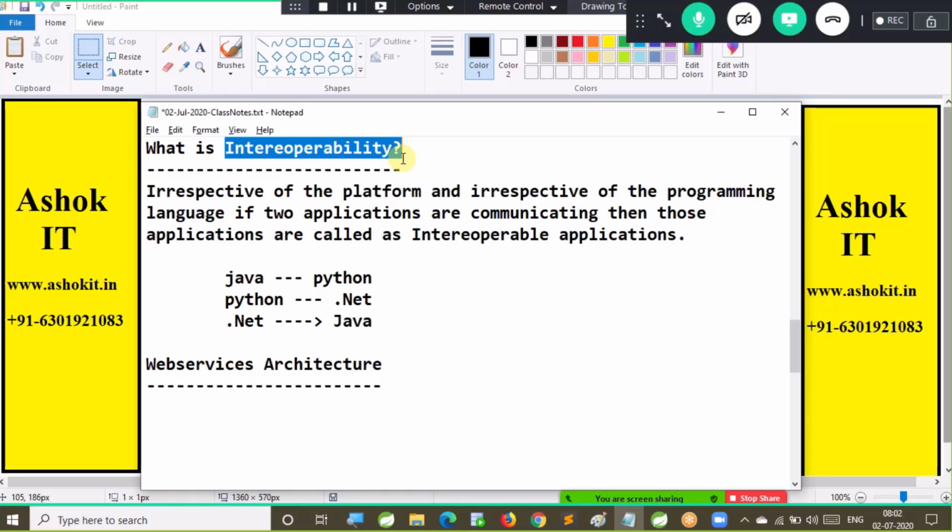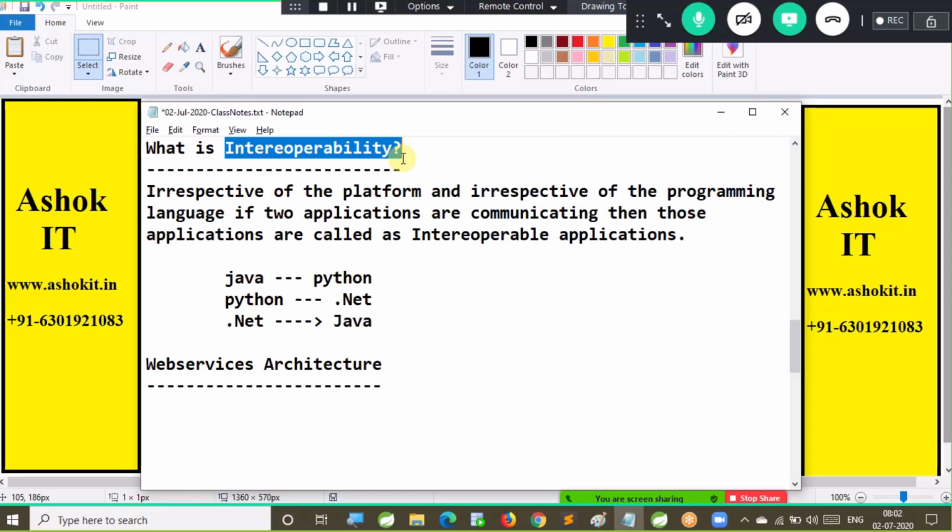Is this interoperability support available from day one onwards, or is it not available from day one onwards? In the software industry, even distributed application support was not available from day one. Interoperability came at a later point of time. As the demands increased, first CORBA came into the market, then RMI, then EJB, but they failed to provide interoperability.